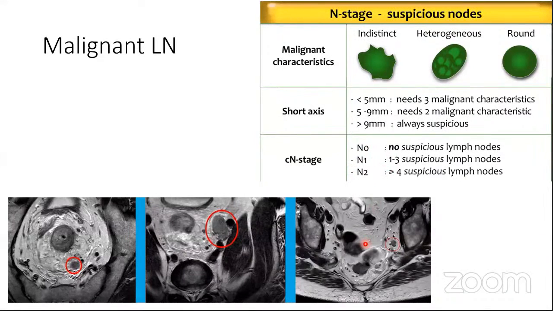Another thing is that if you have a node negative disease, then T1 and T2 are labeled as stage 1, T3 and T4 become stage 2. But the moment you have a positive lymph node, then irrespective of the T, it becomes a stage 3 tumor.